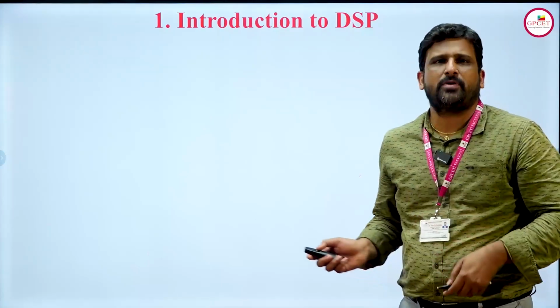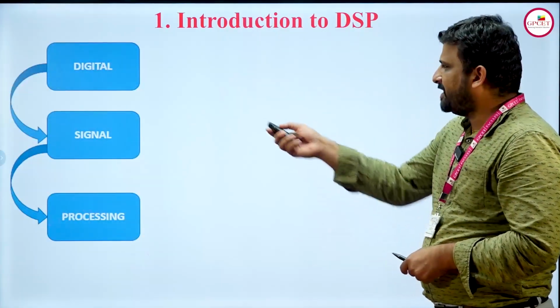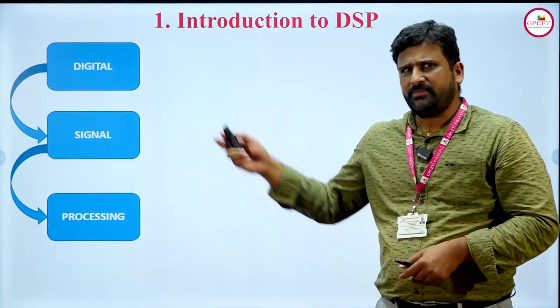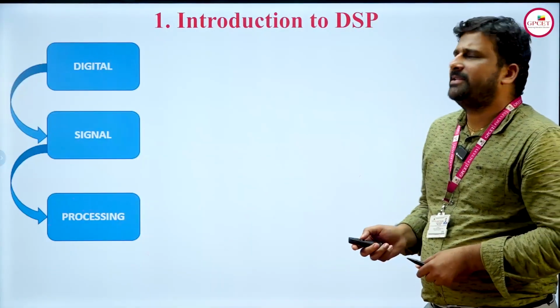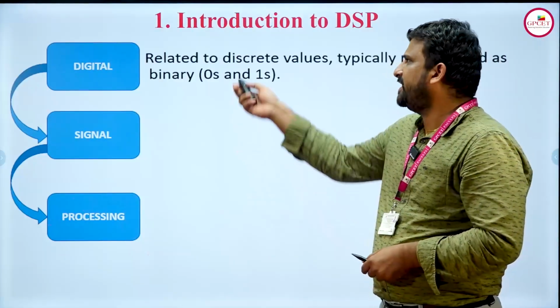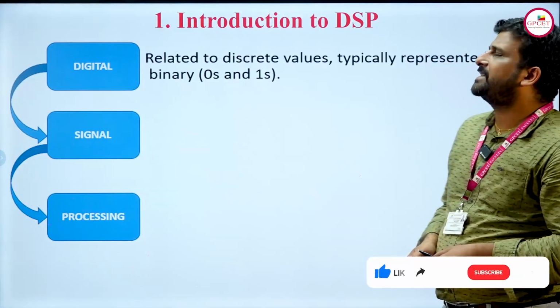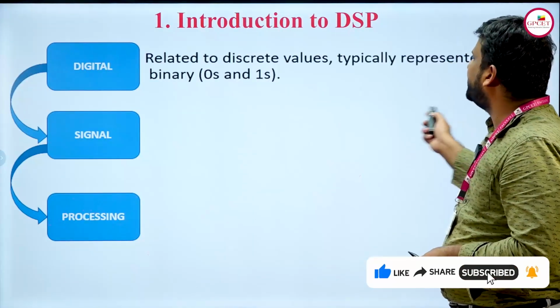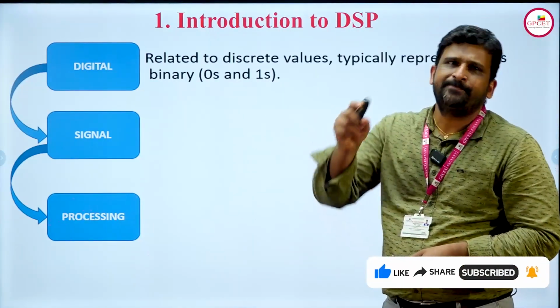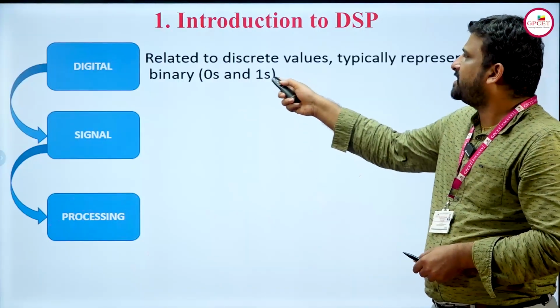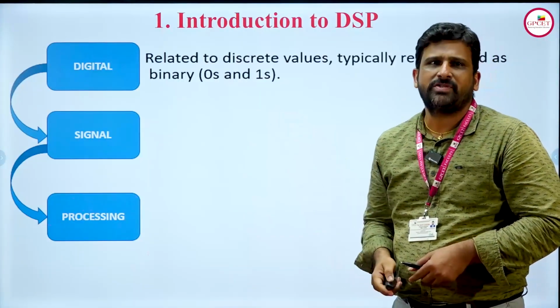Coming to the first thing, what is digital signal processing? Here you can see the name itself is telling: digital signal processing. Digital is nothing but data which consists of binary digits, that is zeros and ones. It is related to discrete values. That means the analog form will be converted into digital form, where that digital form will be represented in the form of zeros and ones.